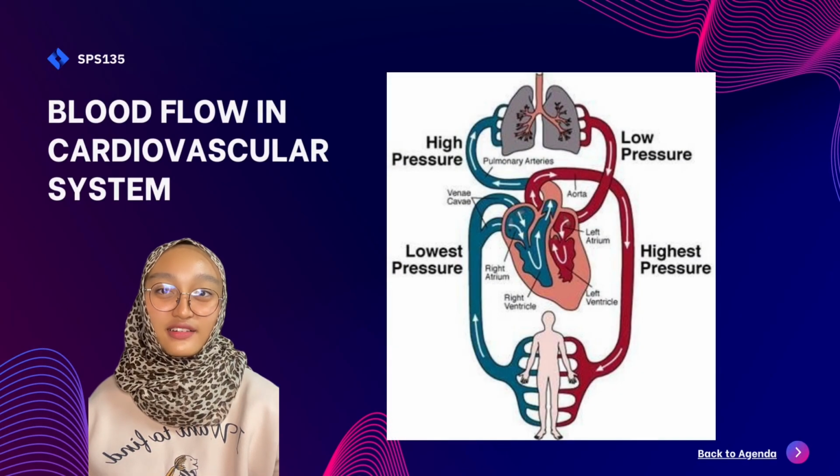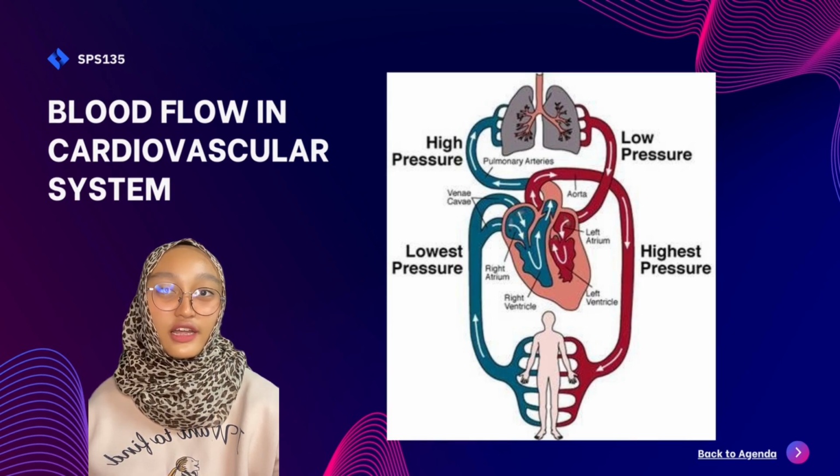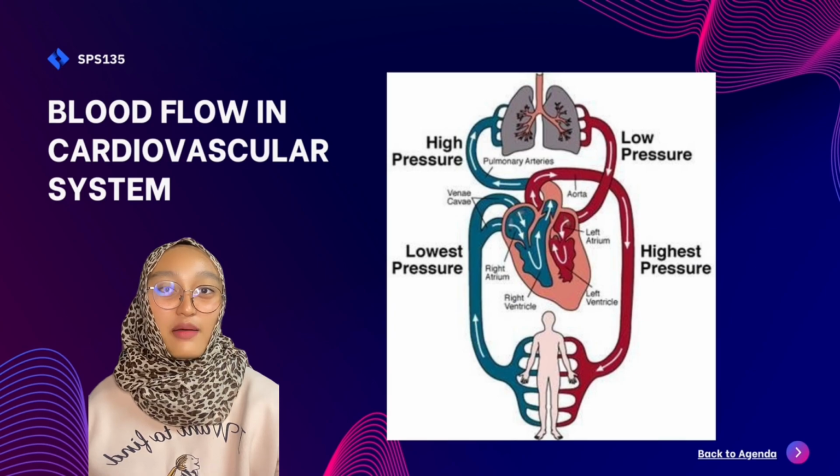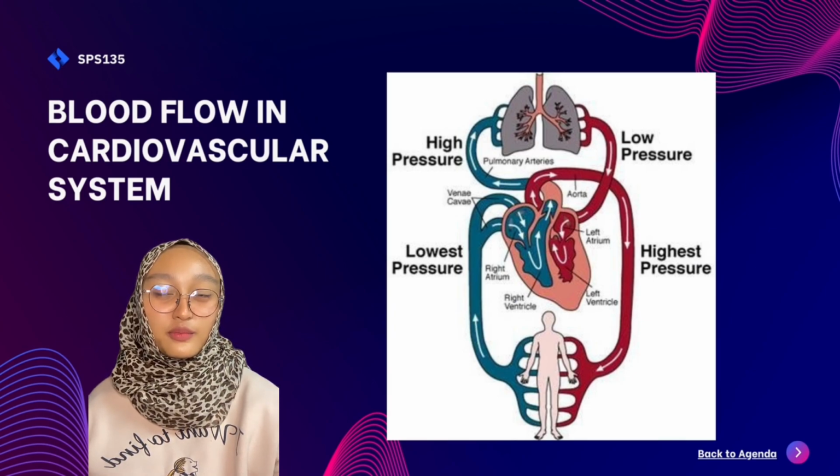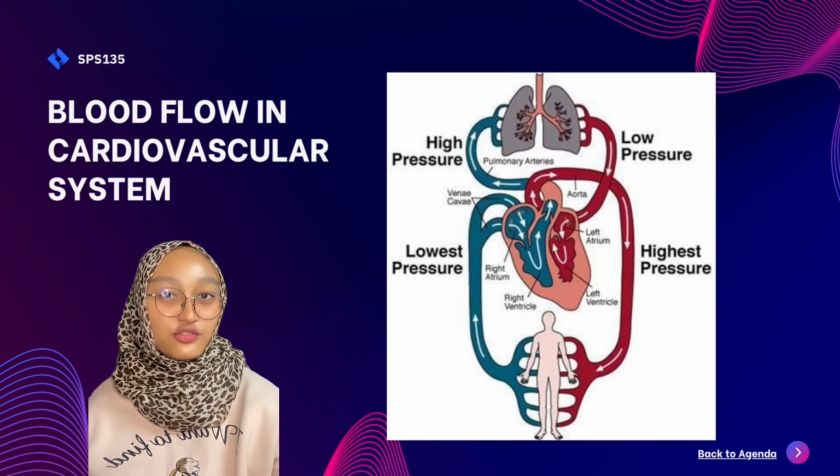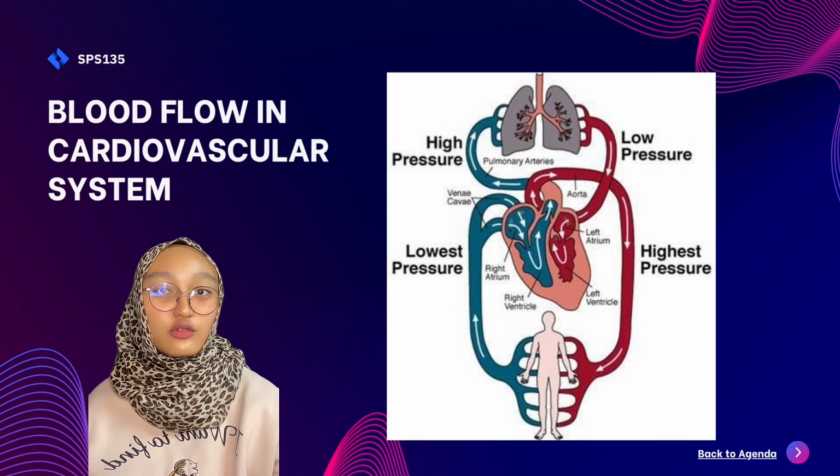As we can see, here is the picture of the blood flow in the cardiovascular system. This is the picture with which we can understand the blood flow easily. Blood comes into the right atrium from the body, moves into the right ventricle, and is pushed into the pulmonary arteries in the lungs. After picking up oxygen, the blood travels back to the heart through the pulmonary veins into the left atrium, to the left ventricle, and out to the body tissues through the aorta.